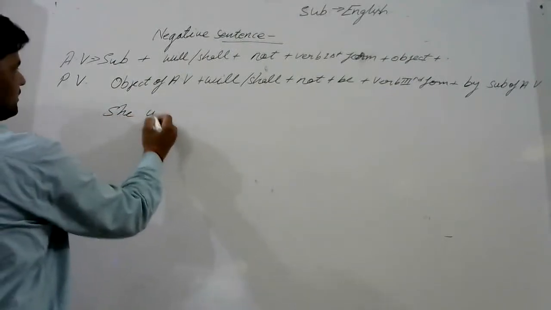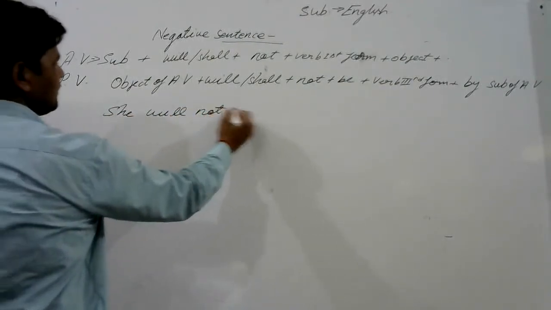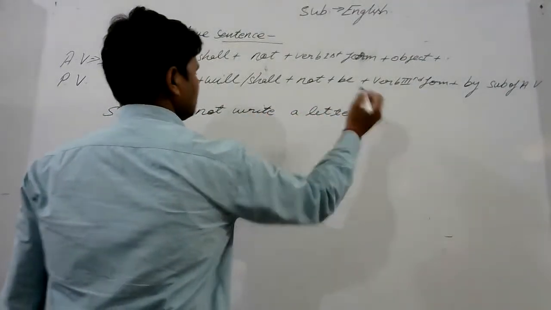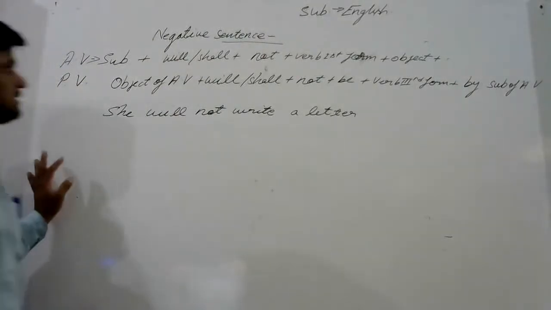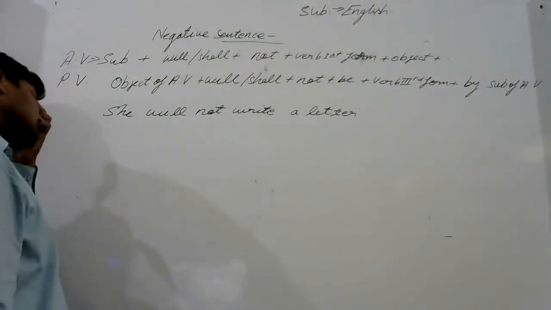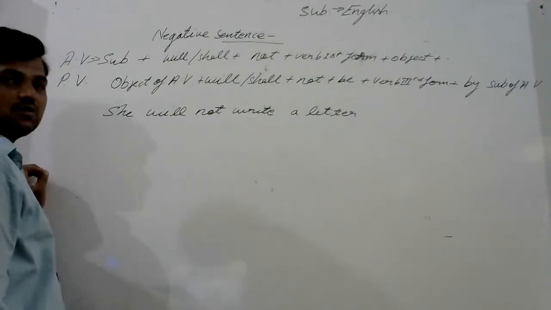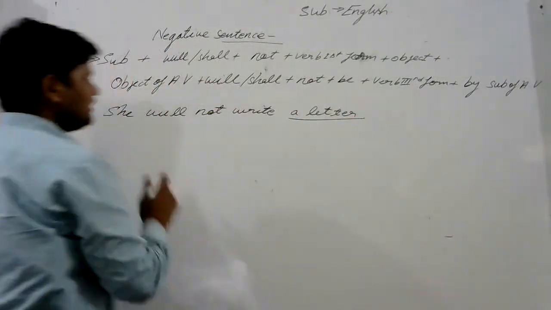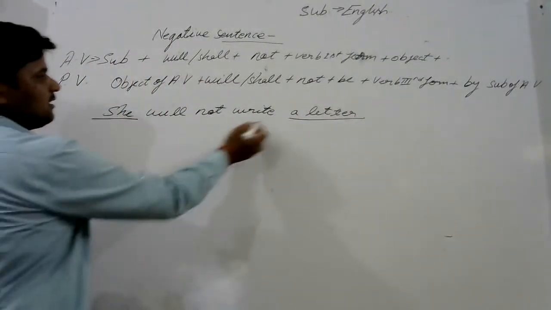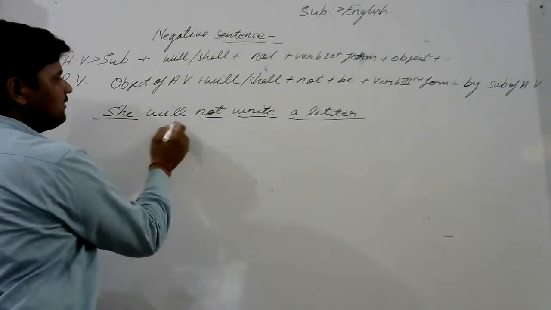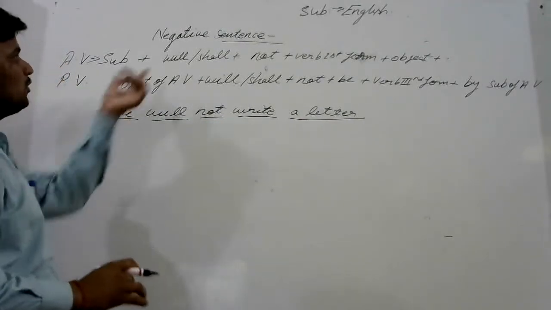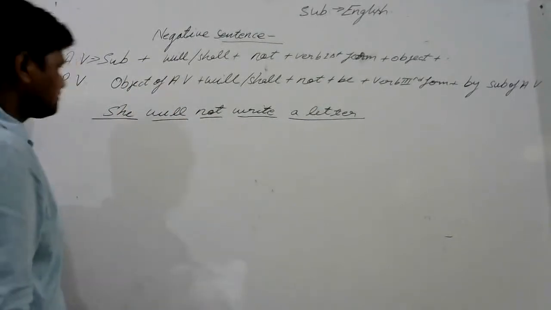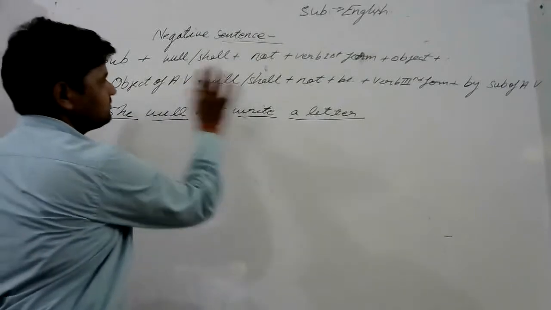See, she will not write a letter. Okay. She will not write a letter. Once again, look at this sentence. In this sentence also, you understand that a letter is the object here, she is the subject, write is the main verb, not is the negative word, will is the helping verb. So put this sentence in this formula and it will be changed into passive voice.